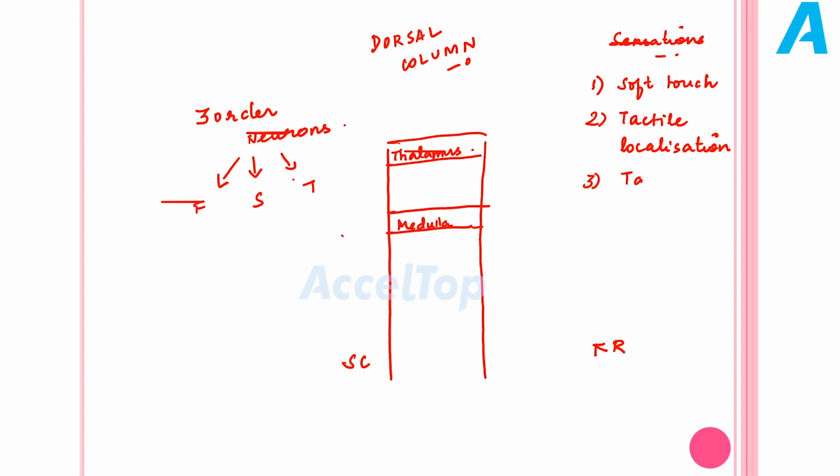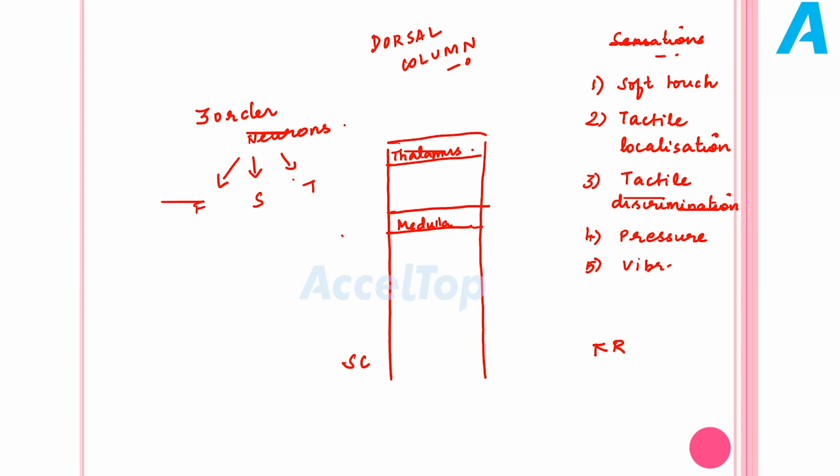The next one is tactile discrimination. Tactile discrimination is nothing but 2-point discrimination. It is the ability to feel 2 different points of touch as different. The fourth one is pressure. Pressure is carried by dorsal column.